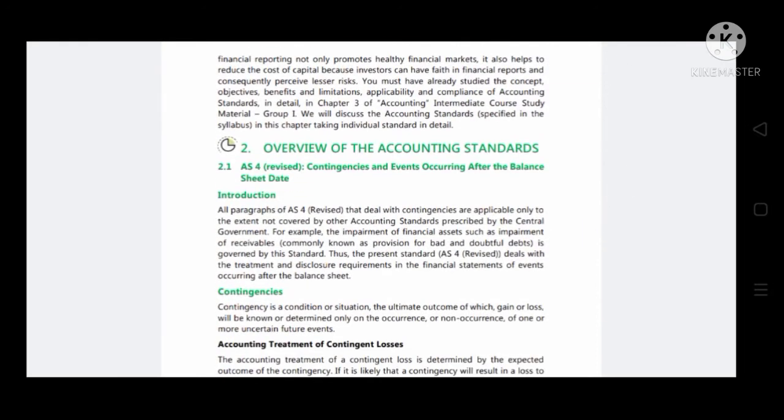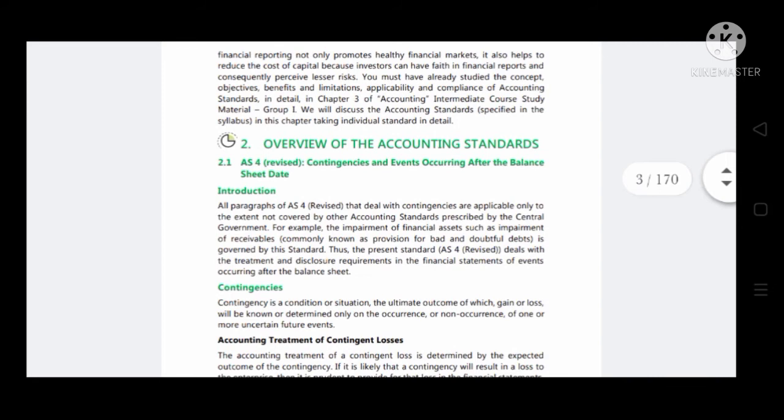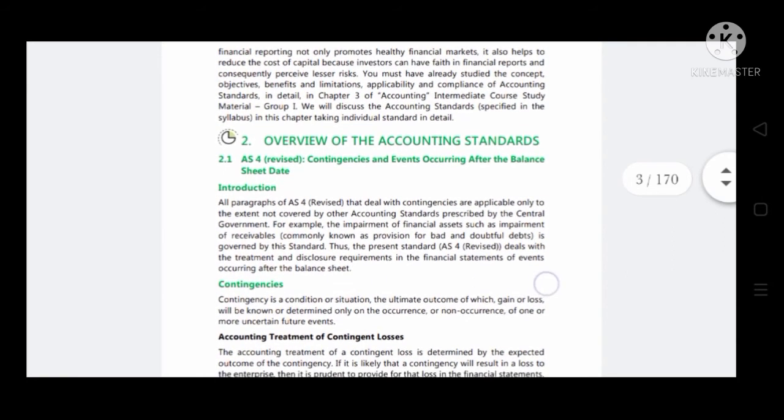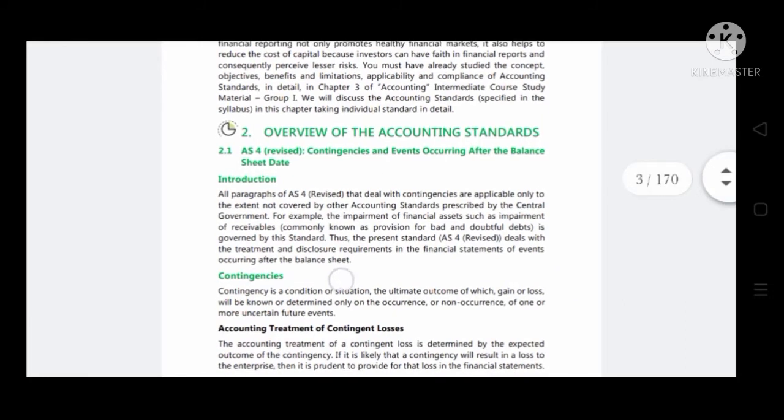AS4 introduction. The present standard, that is AS4 revised, deals with the treatment and disclosure requirements in the financial statements of events occurring after the balance sheet date. So, if any events occur after the balance sheet date, whether it should be disclosed or how it should be treated will be discussed in this standard, that is AS4, contingencies and events occurring after the balance sheet date.